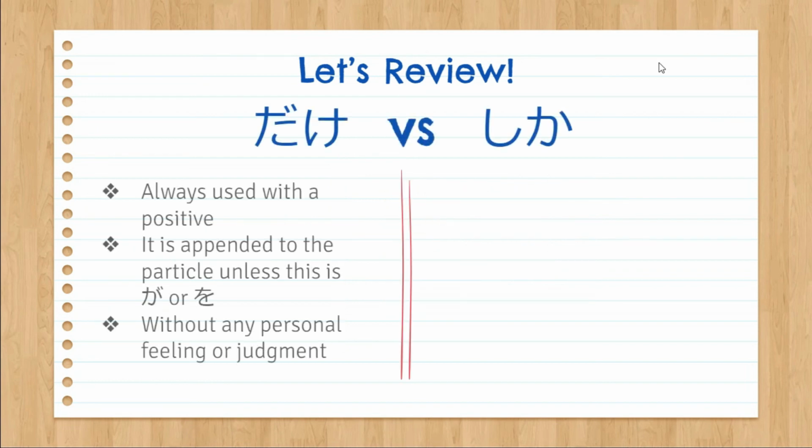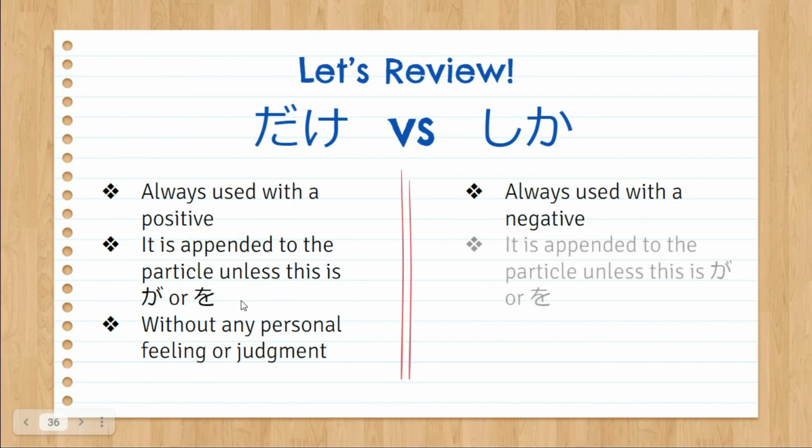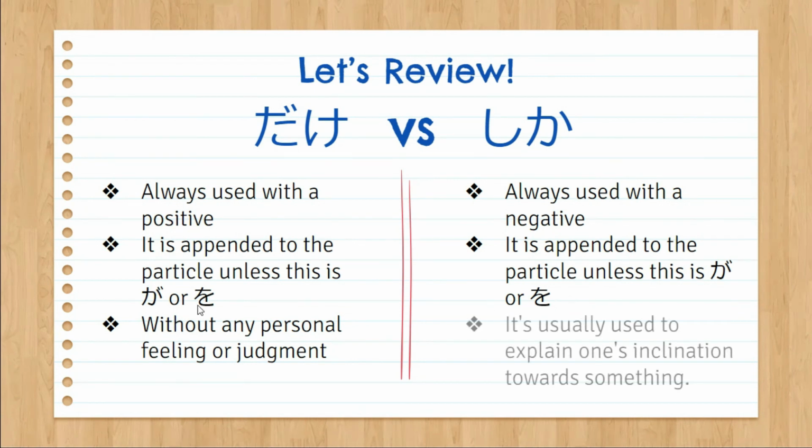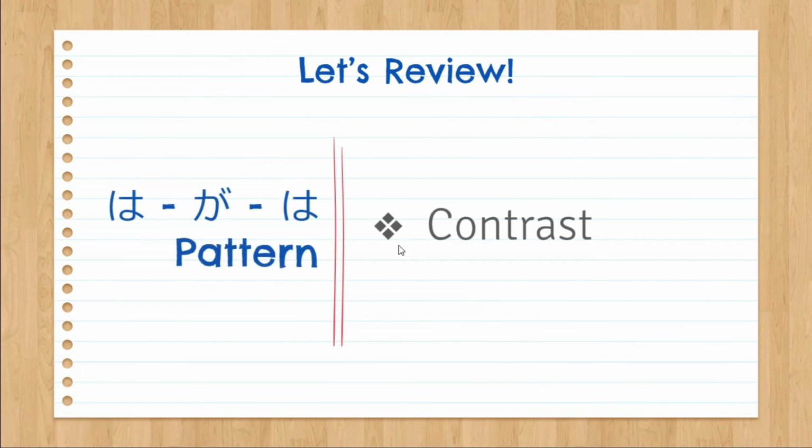For dake and shika, dake is always used with a positive, while shika is always used with a negative. For dake, it is appended to the particle unless this is ga or o. Same with shika, it is appended to the particle unless this is ga or o. Dake is used without any personal feeling or judgment. For shika, it is usually used to express one's inclination. The wagawa pattern is used as a contrast.